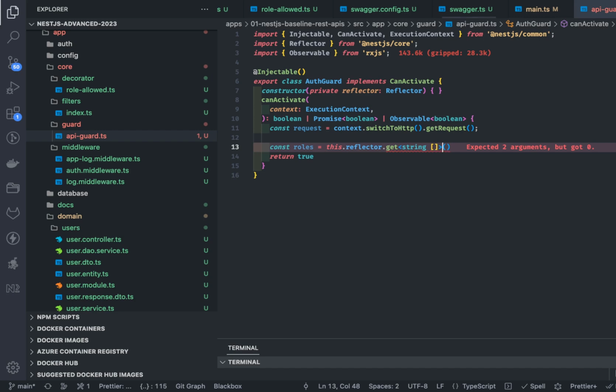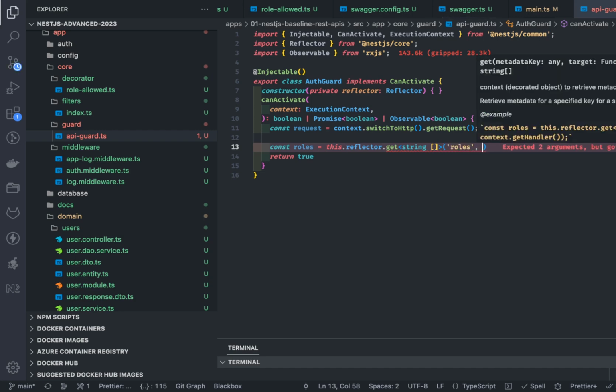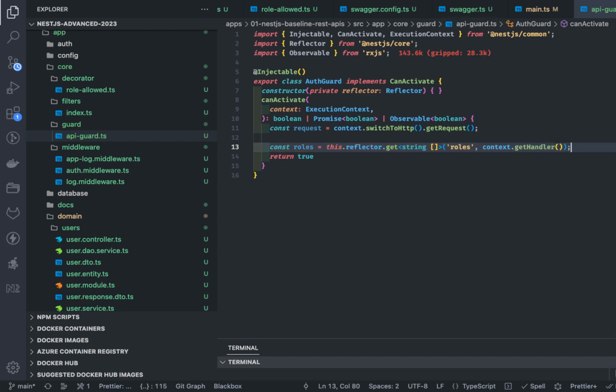This is the type we are going to get, and here we are trying to get the roles from the metadata which we already have set. So we use context.getHandler. I'm just using this from the docs. This is how you extract the metadata property.